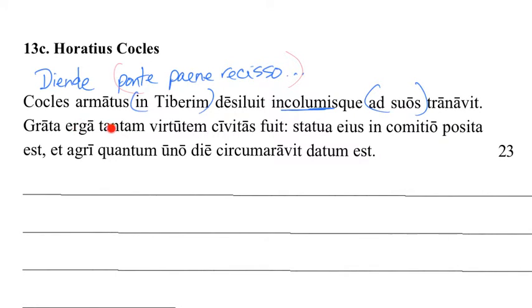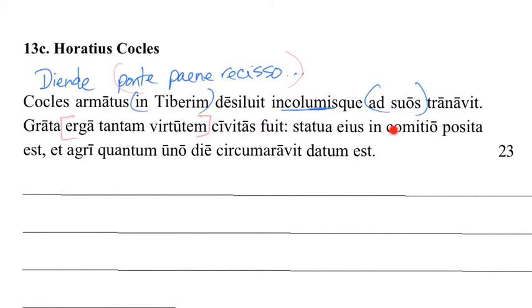Gratia erga tantam virtutem civitas fuit. You think? Okay, let's see. So, gratia, this is a linking sentence. Gratia was civitas, or you could say civitas was gratia. The state was grateful. Erga is a preposition that takes an accusative. We don't get to see it that much, but there it is. Because of this thing, the civitas was grata. And this is what they did.